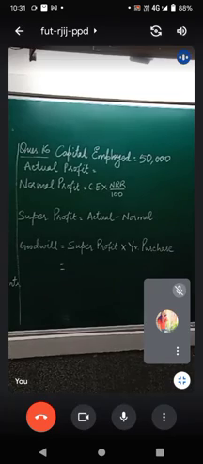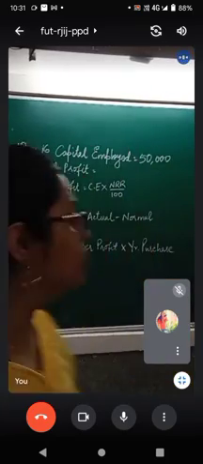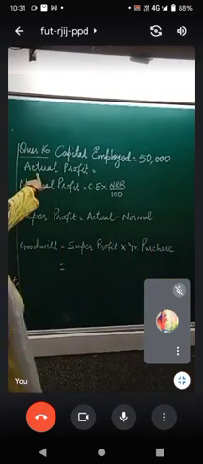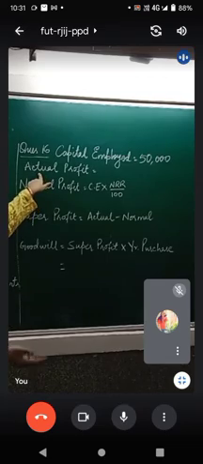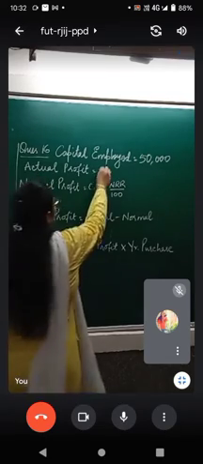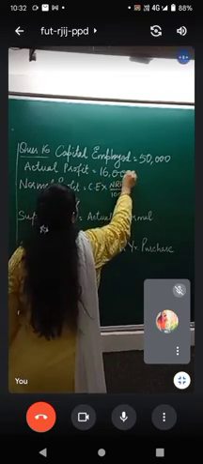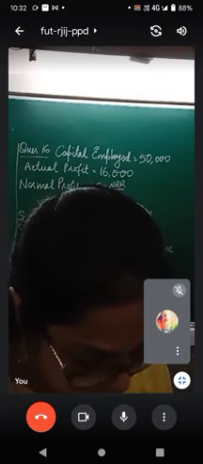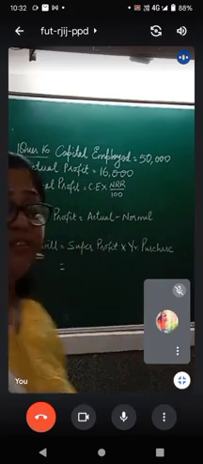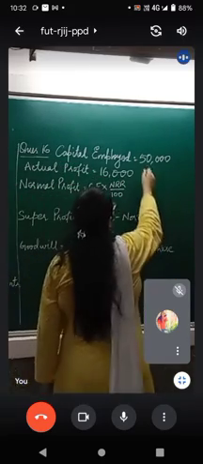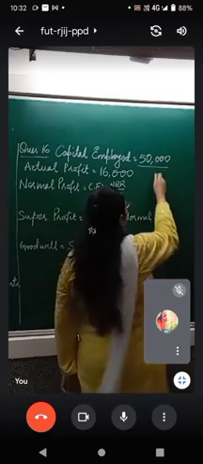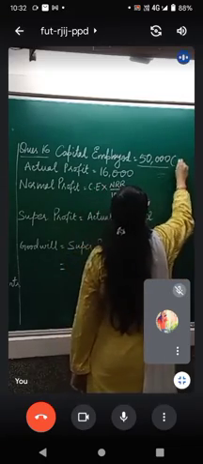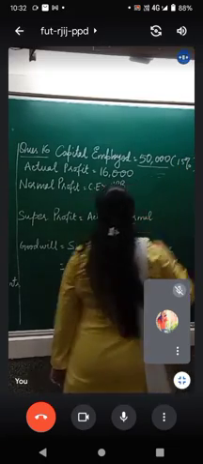So the capital employed is rupees 50,000. Now, on average, the profits were 16,000 rupees. The actual profit which they are earning is 16,000 rupees. Now, the normal rate of return is 15%. The normal rate of return they get on this capital employed is 15%.